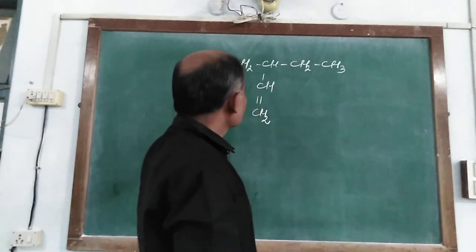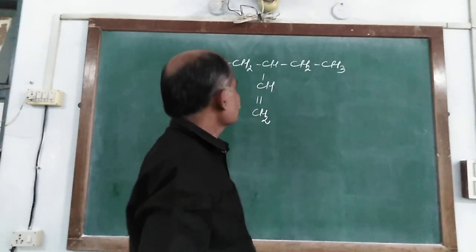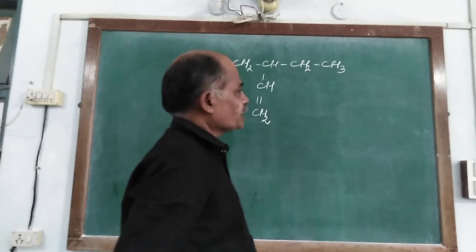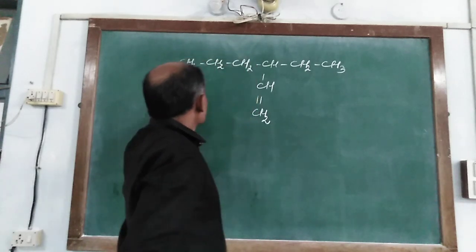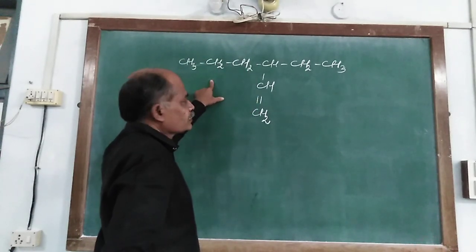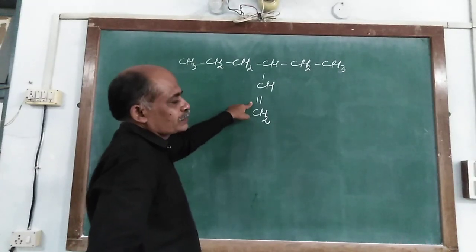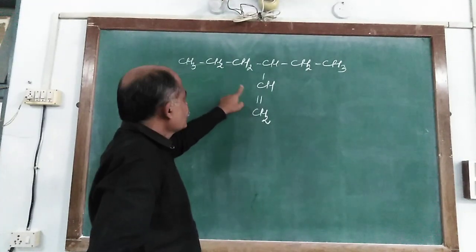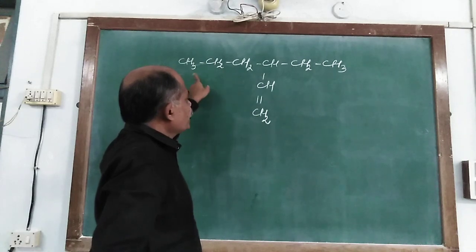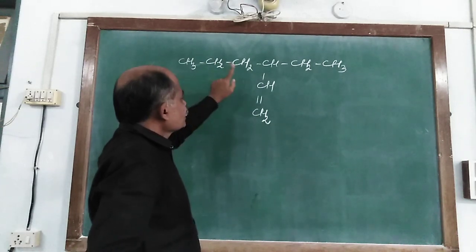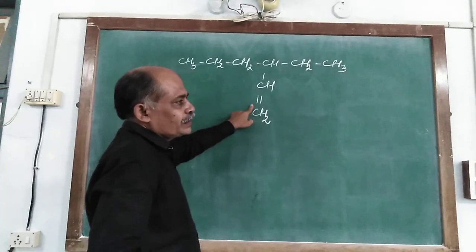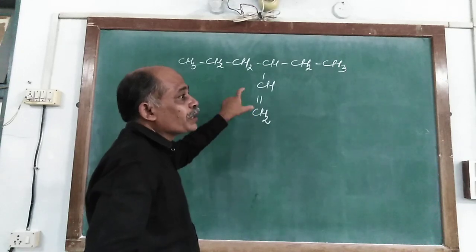So according to the IUPAC system, where the double bond is located, we choose the parent chain, the longest parent chain which consists of the double bond.